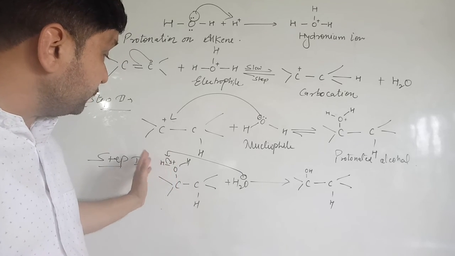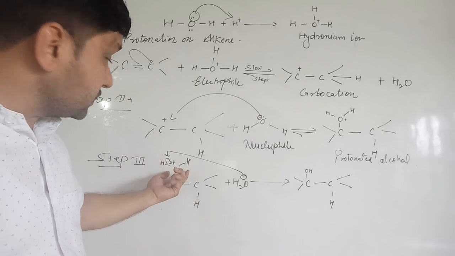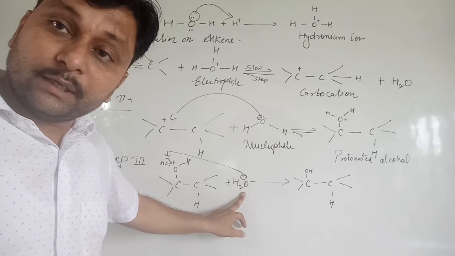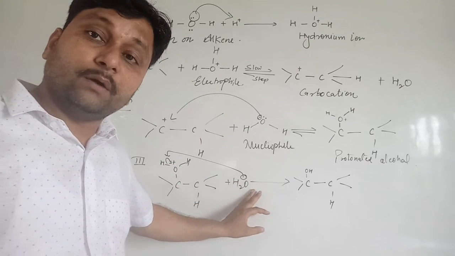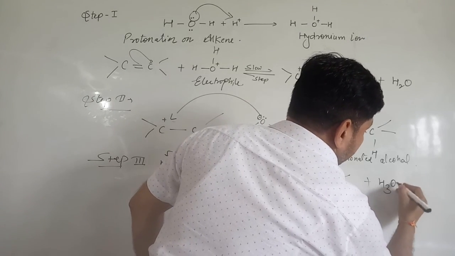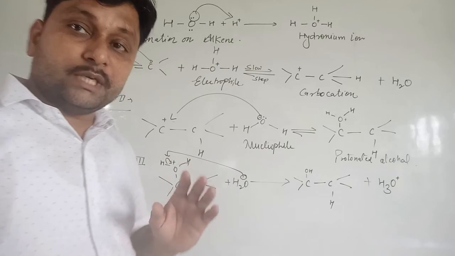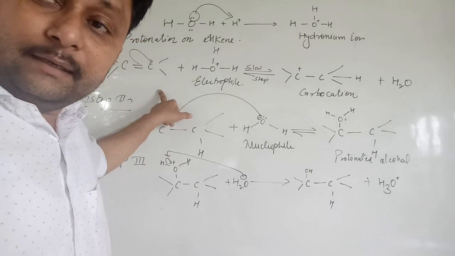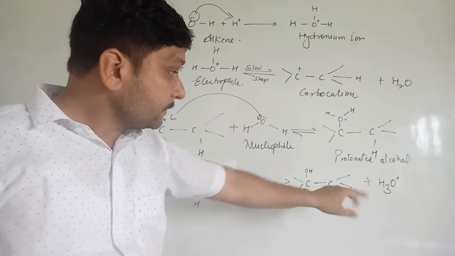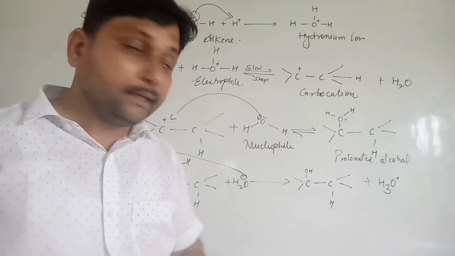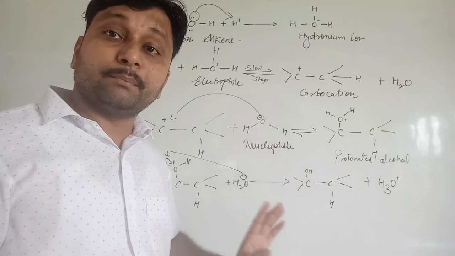So these electrons shift towards the oxygen atom. This oxygen will be neutral and the hydrogen goes onto the water molecule and forms hydronium ion. So see here, in the starting the hydronium ion attacks the alkene, and then in the end this hydronium ion is removed as a catalyst. Clear? And this process is known as deprotonation.